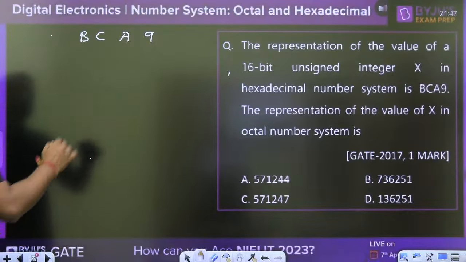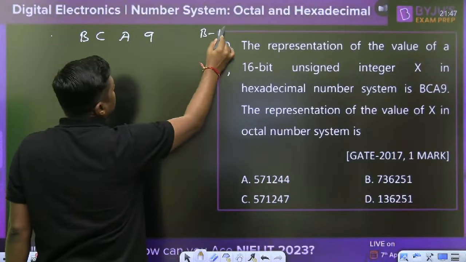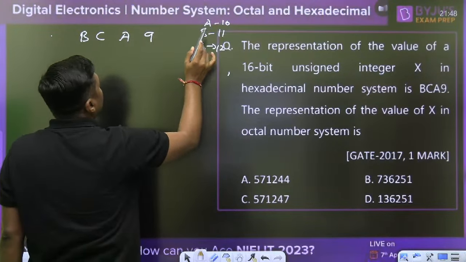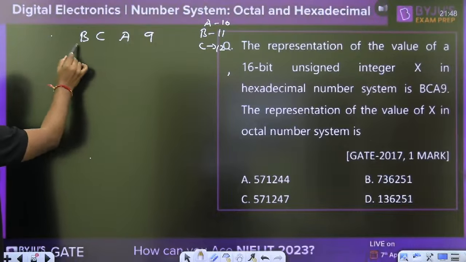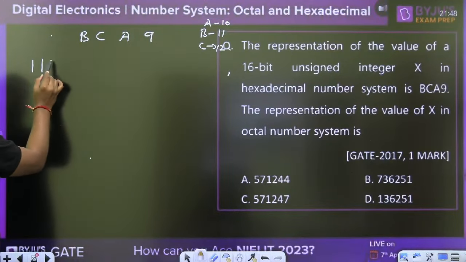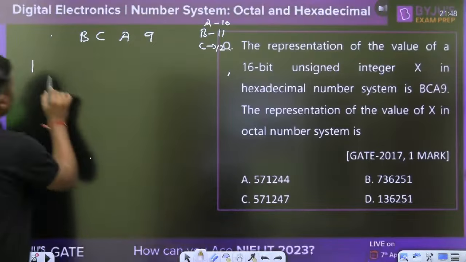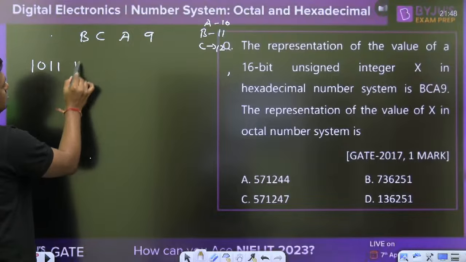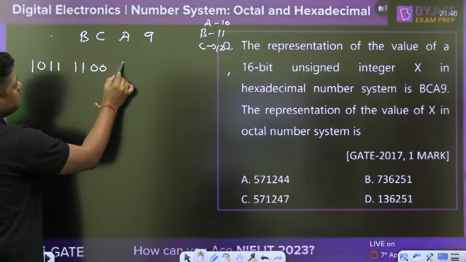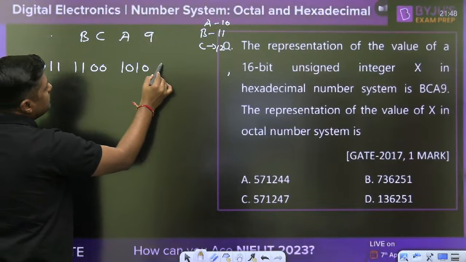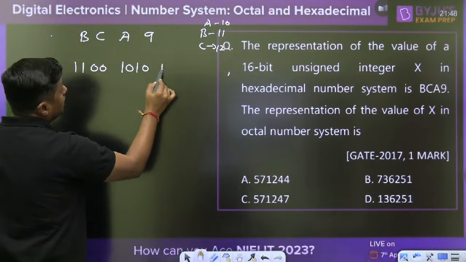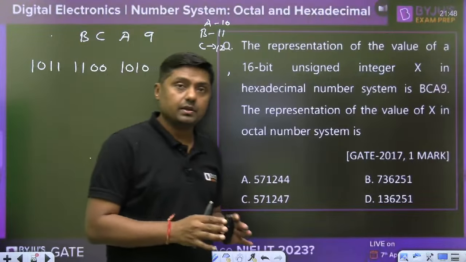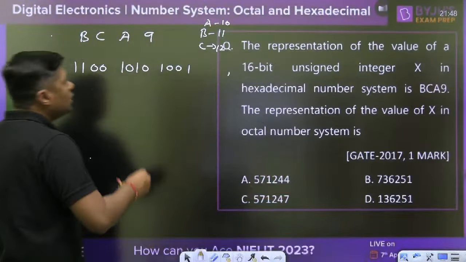So what is the B? Remember, B is 11, A is 10, C is 12. Three things are required. 11 is represented by 1011. C is 12, which means 1100. A is represented by 1010. And 9 is represented by 1001. That is converted into binary. Now make the group of 3 bits.